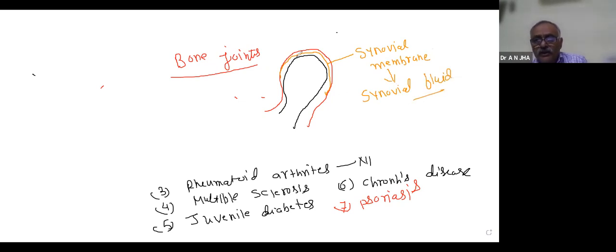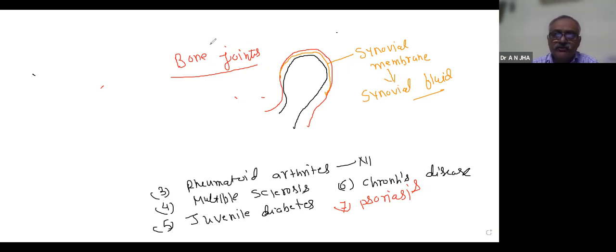This fluid lubricates. It works as a lubricant when we move like this. When we move our hand and leg, we don't feel pain because of the fluid secreted by this synovial membrane, this synovial fluid. In physics you study lubrication. The lubricating fluid fights with the friction. It is like that.